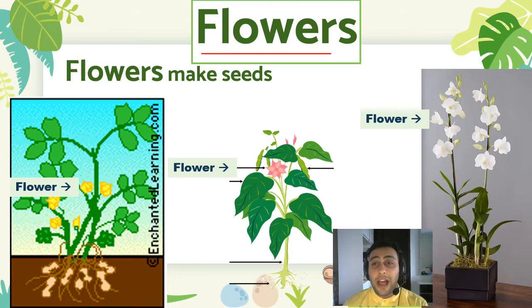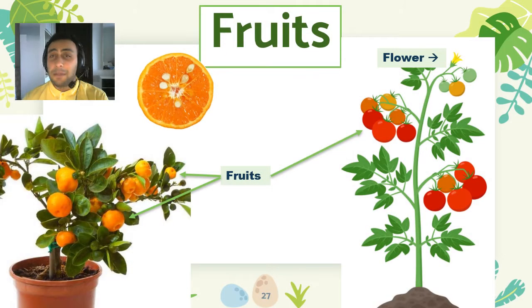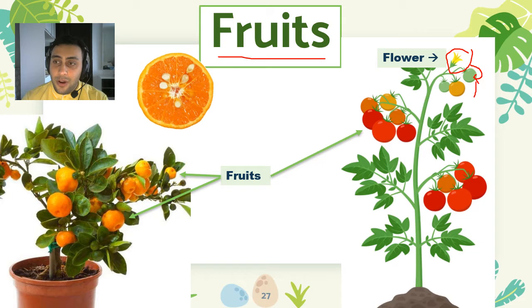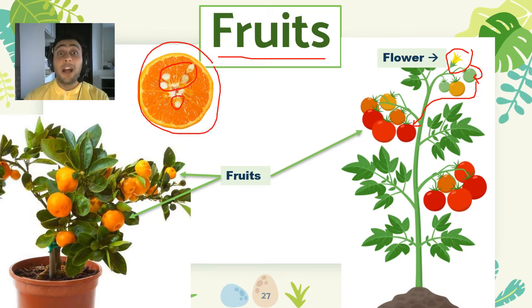We have flowers. Look at this beautiful flower. Ooh, look at these flowers. Flowers make seeds. Now, I think you remember what seeds are. Seeds are baby plants. But before that, let's get to fruits. Now, flowers like this one turn into fruits, and later on, the fruits become ripe, and you can find seeds in them. You see, these are called seeds. But we call this a fruit. I love fruits. They're so yummy, like durian, like apple, like orange.